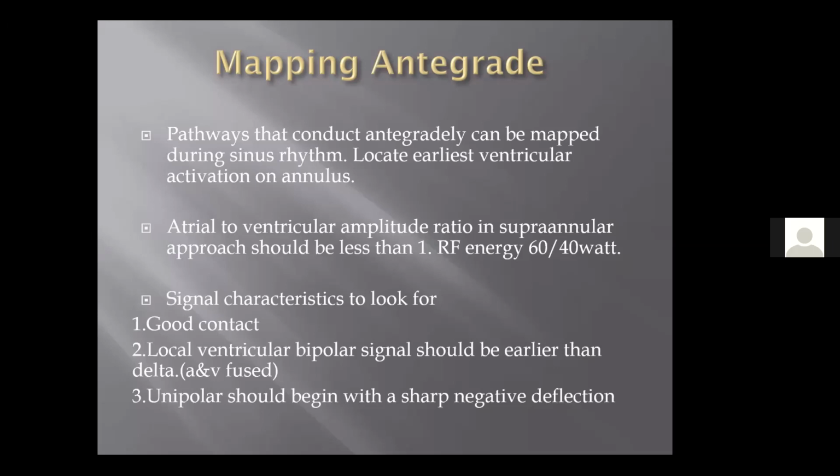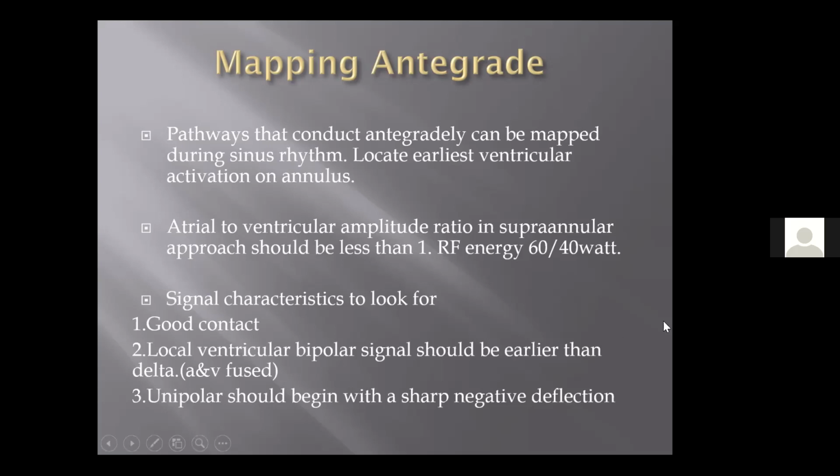Normally we use 60 degrees centigrade and 40 watts. If you are in the septal area, keep your temperature down, make sure you're ablating in and around 30 watts, and gradually you can go up if required, but start with a lower energy. If you are ablating inside the CS, your watts should be much lower. May start with 15 watts and gradually go up. Sometimes you might need irrigation. We are not going into other modes. We are sticking to our standard 4 millimeter thermocouple ablation catheter. It is normally 60 degrees centigrade and around 40 watts that we keep.